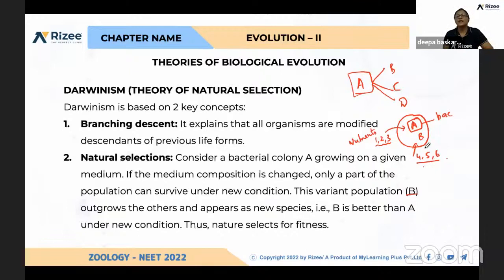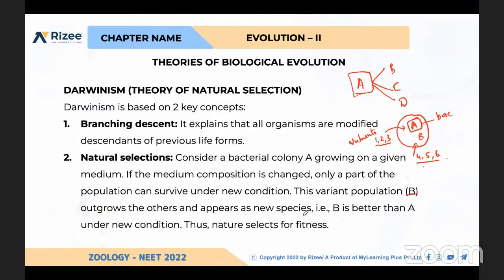Okay, so this clearly states that whenever there is a change in the environment, the organisms which can fit into that environment can survive, can reproduce, and can continue their progenies. Got it, dear Nandini?